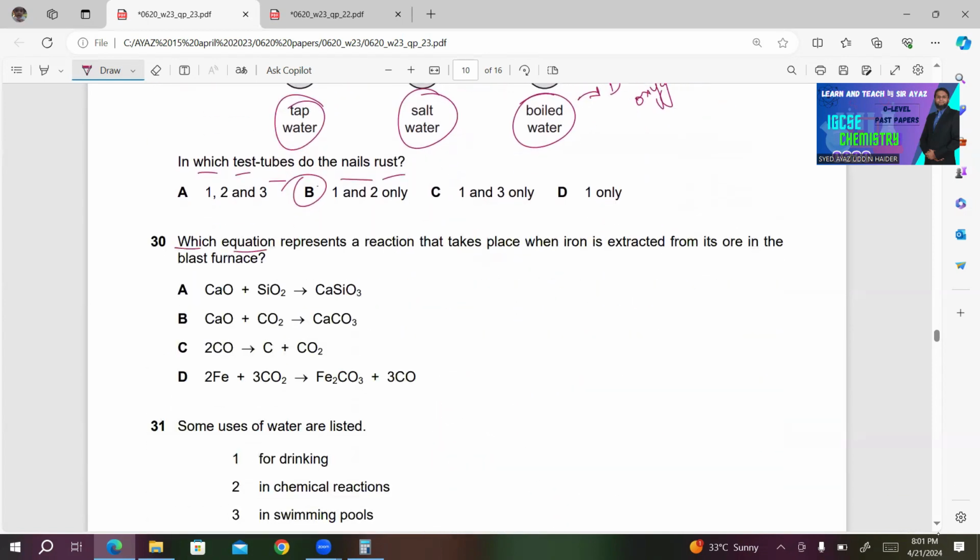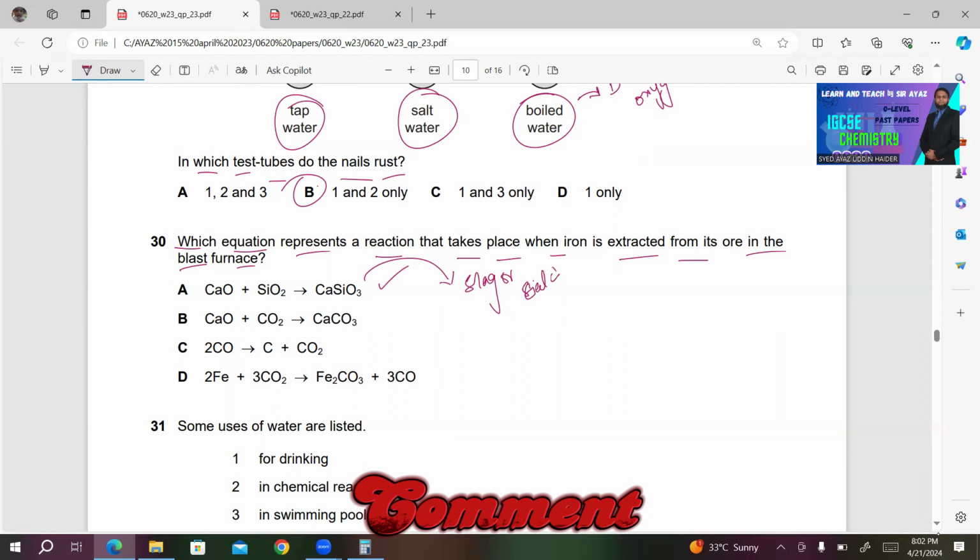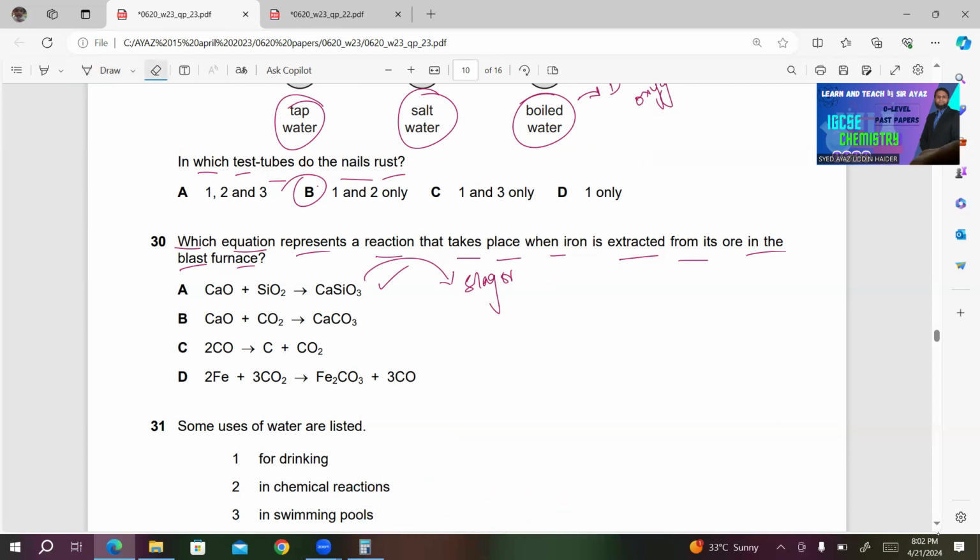Number 30, which equation represents a reaction that takes place when iron is extracted from its ore in the blast furnace? A, CaO plus SiO2 gives CaSiO3. This is correct because there is a reaction between calcium oxide and sand, SiO2, to produce calcium silicate, which is slag. So this looks correct to me.